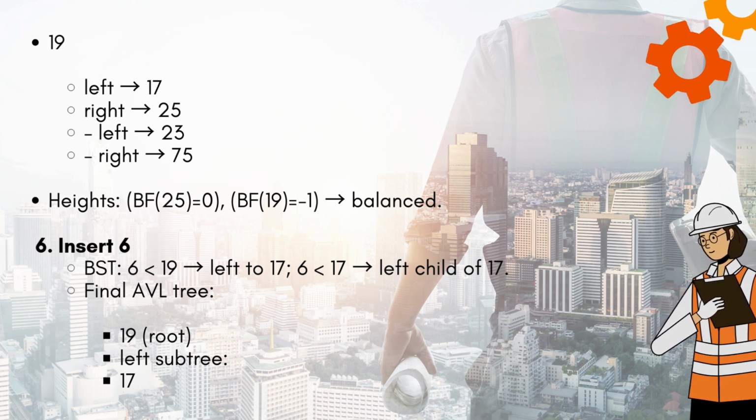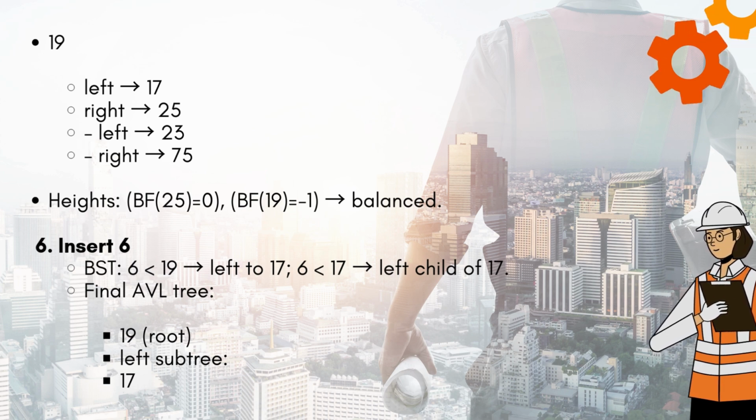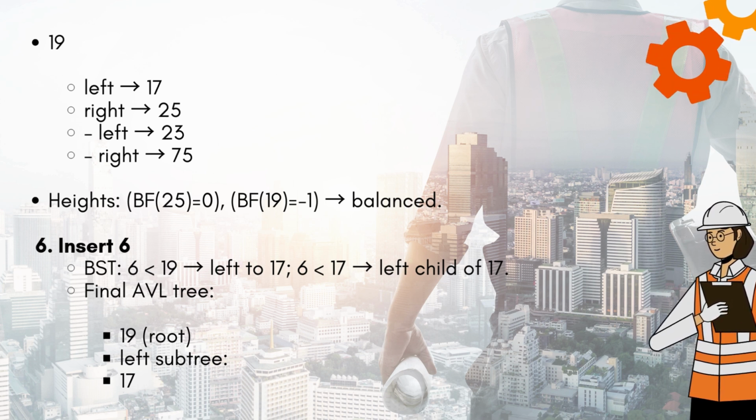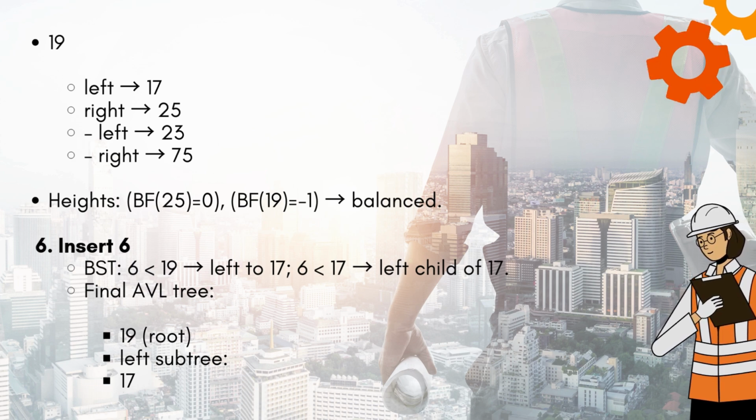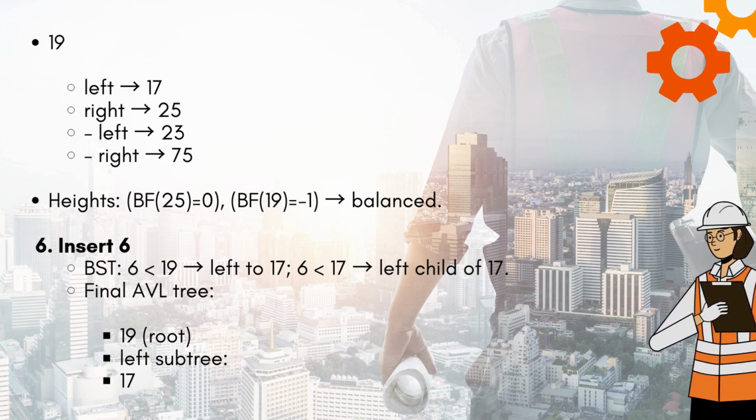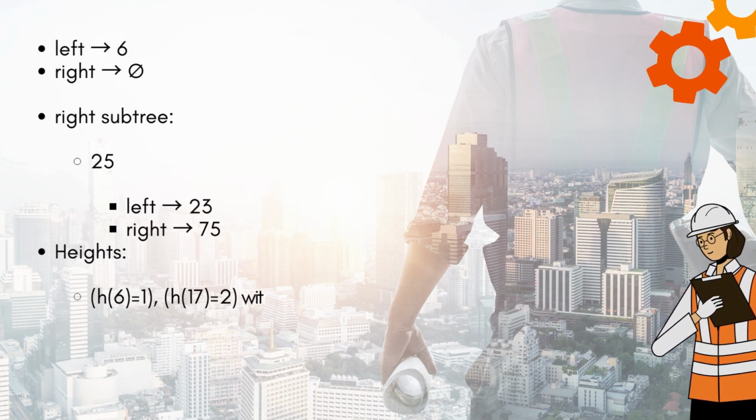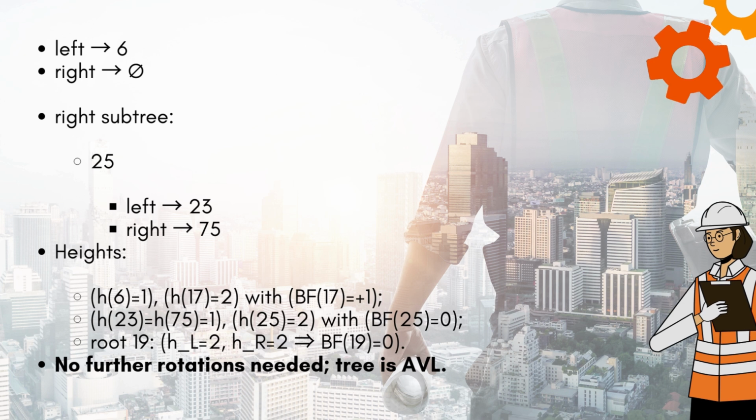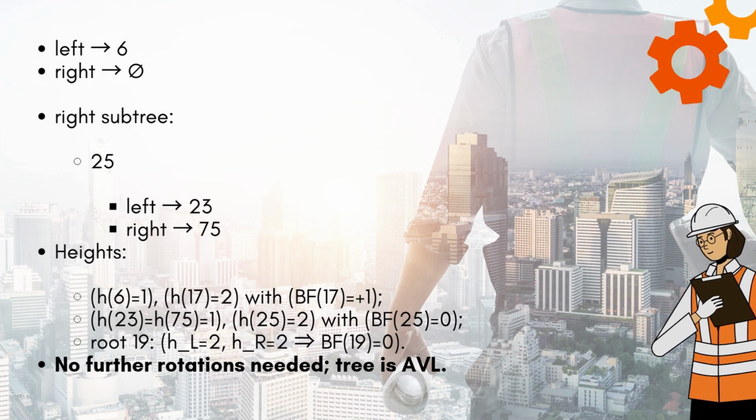6. Insert 6. BST: 6 is less than 19, so go left to 17. 6 is less than 17, so it becomes the left child of 17. Final AVL tree: 19 root. Left subtree: 17 with left child 6 and empty right subtree. Right subtree: 25 with left 23, right 75.